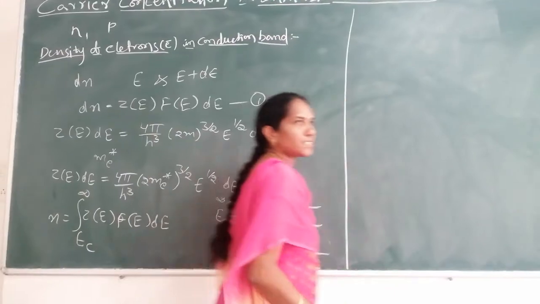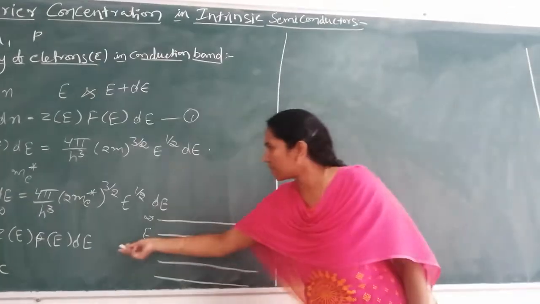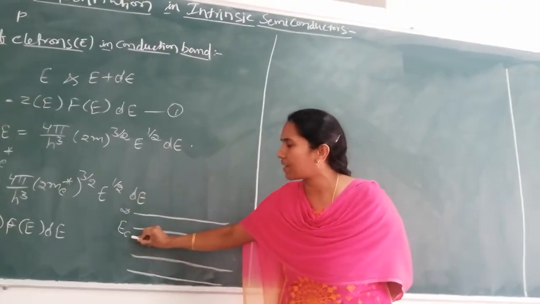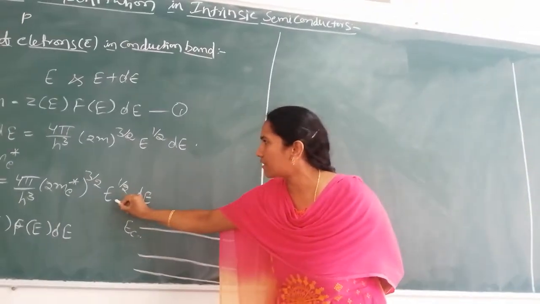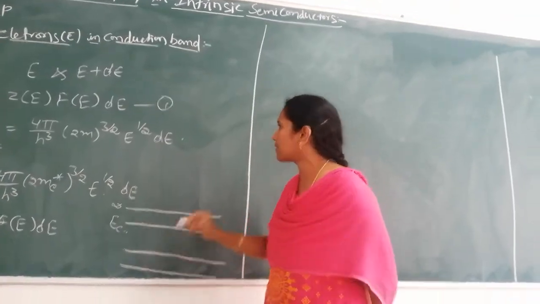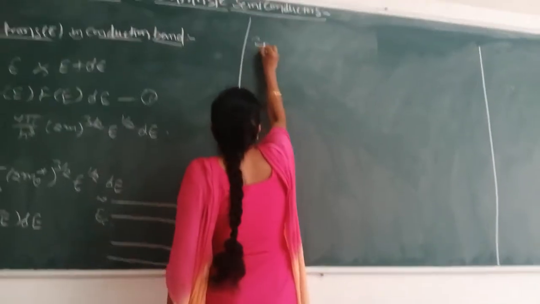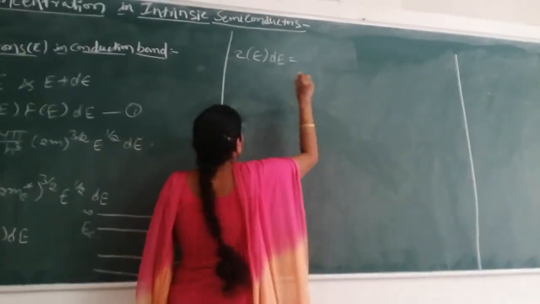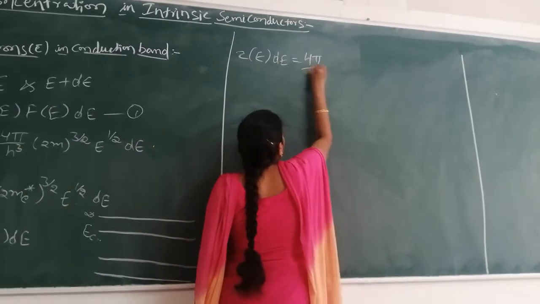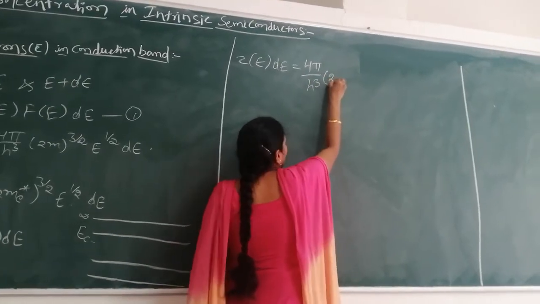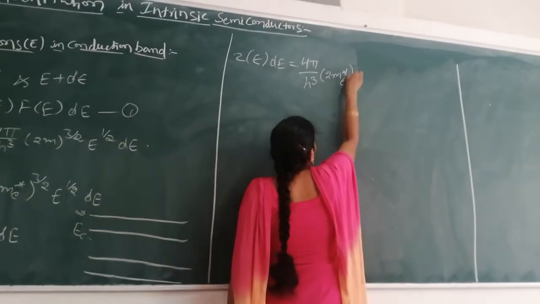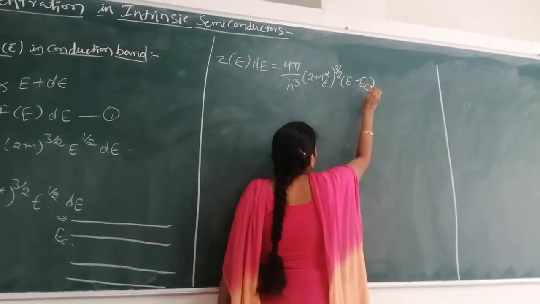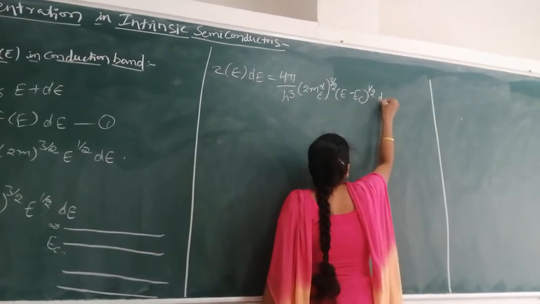Now this E is replaced by E minus E_C, because the energy corresponding to the bottom of the conduction band is E_C. So E in this equation is replaced with E minus E_C. So Z(E) dE is equal to 4π by h³ into (2m_e*)^(3/2) (E − E_C)^(1/2) dE.